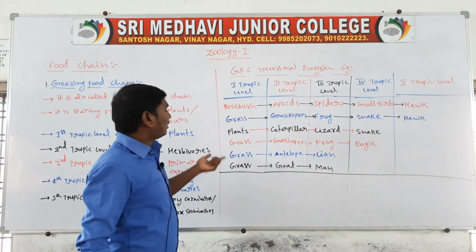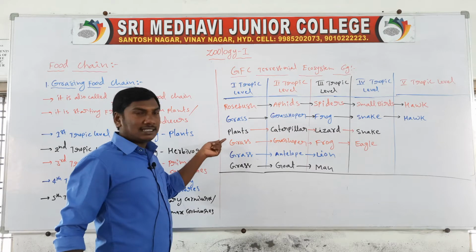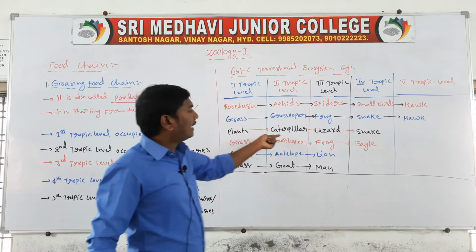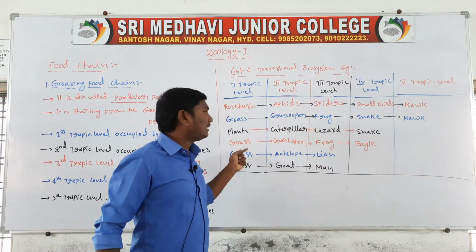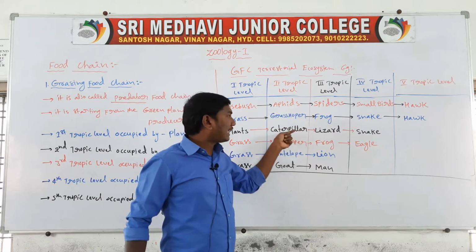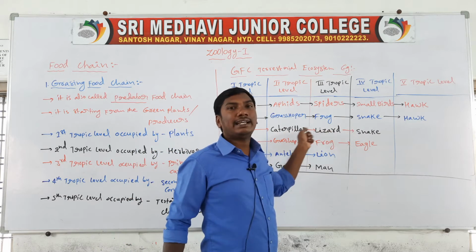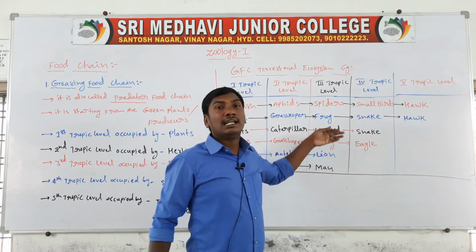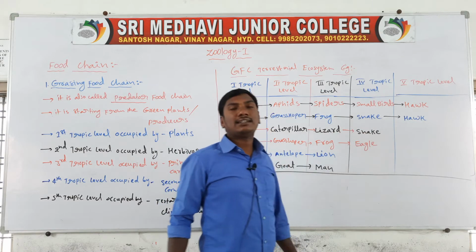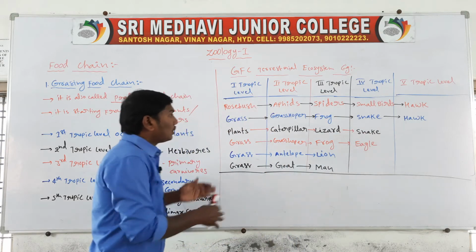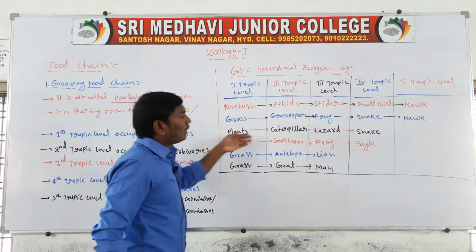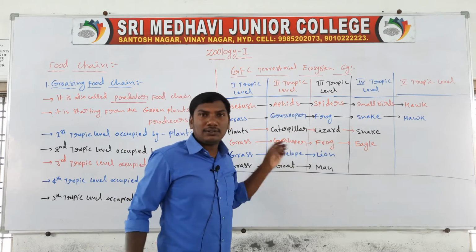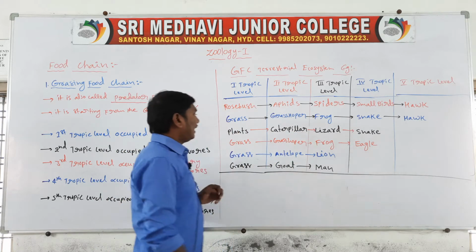And the third example: the plants are eaten by caterpillars. The caterpillar is eaten by the lizard. The lizard is eaten by the snake. So in this third example there are only 4 trophic levels.